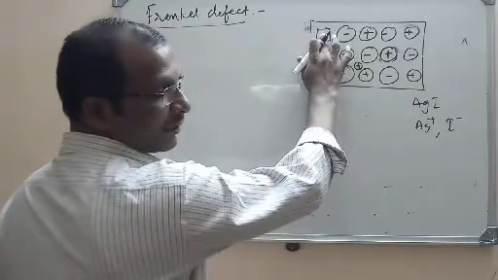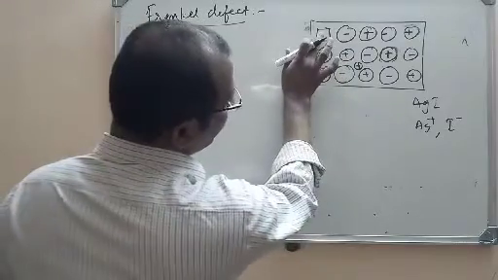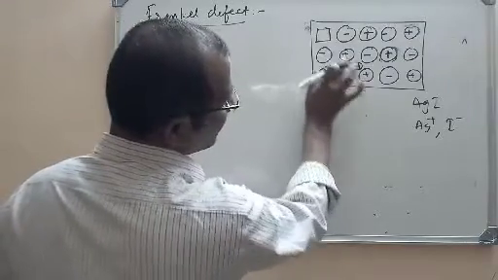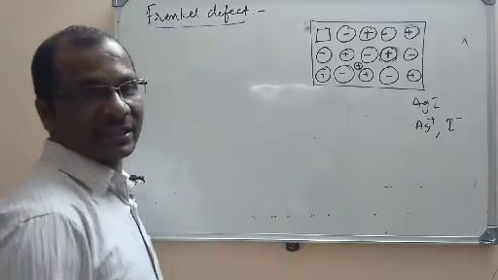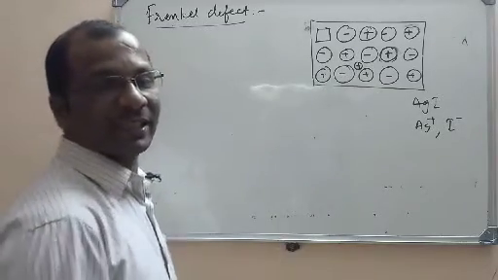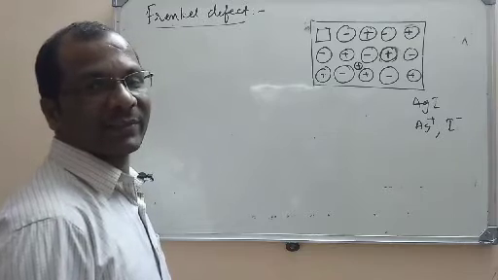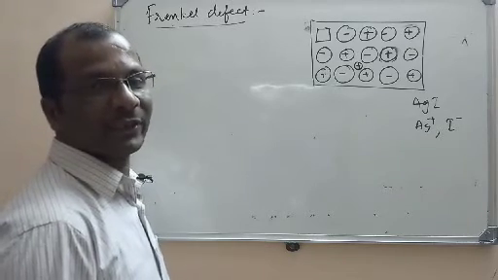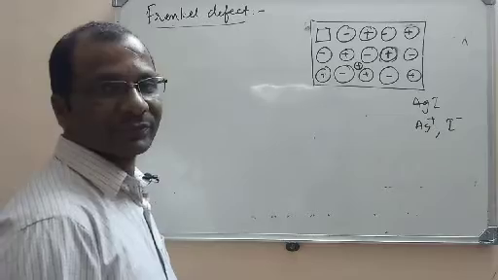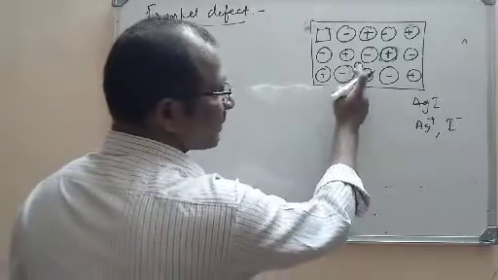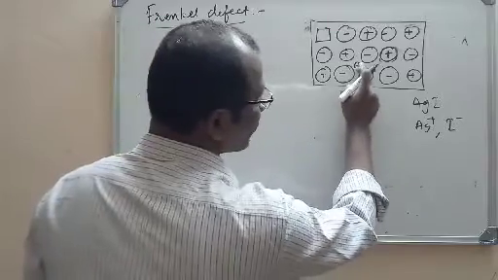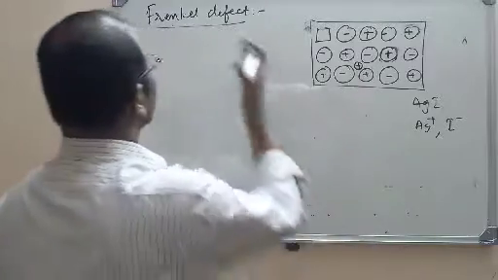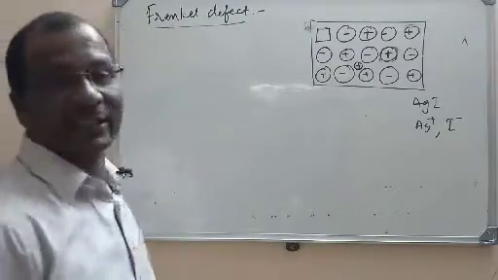Here actually silver was present. But due to the defect, what happened? That silver ion, being very small, migrated and occupied the interstitial site. It is nothing but an interstitial site defect. If any ion is present in an interstitial site, it is not expected there. It is not there in the ideal arrangement. But this cation, due to the defect, is present here. So this defect is a Frenkel defect.